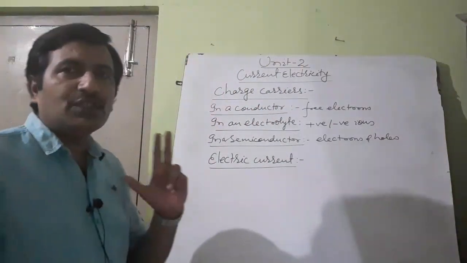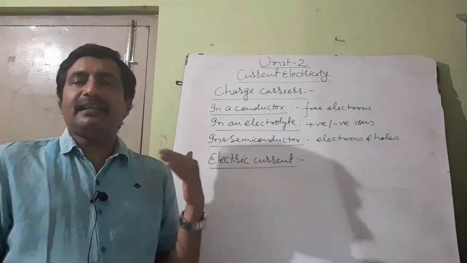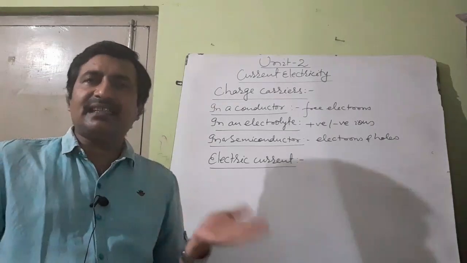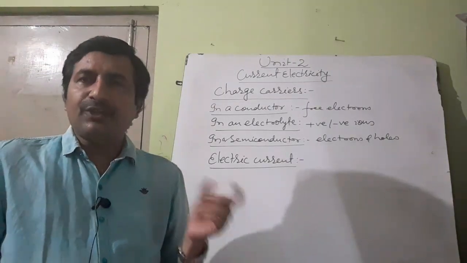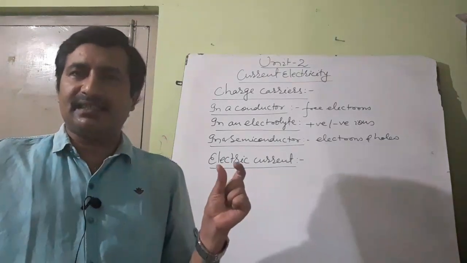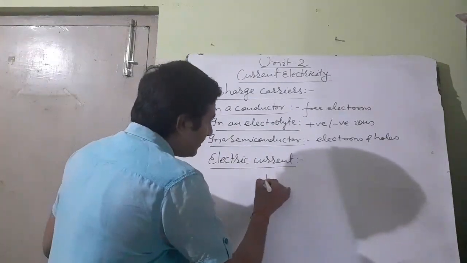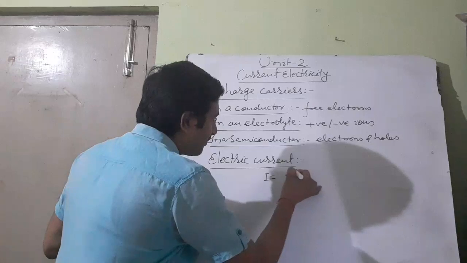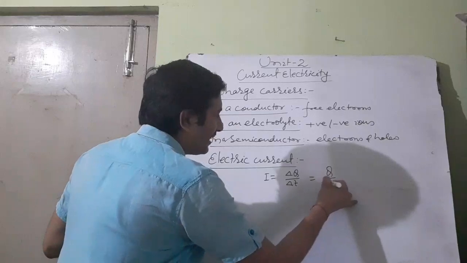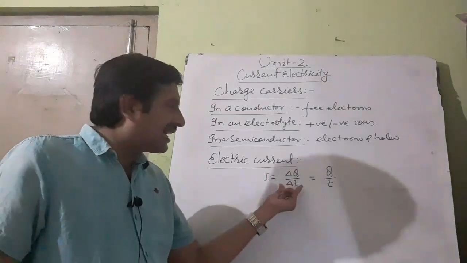Now it can be studied in two different ways. Rate of flow of charge can be steady, can be constant, and rate of flow of charge can be variable. So there can be a steady current, there can be a varying current. If the charges are flowing steadily with constant rate, then electric current can be defined as I is equal to delta Q by delta T. It is also simply written as Q by T. Here delta Q or Q is the total charge flown in the time interval delta T.